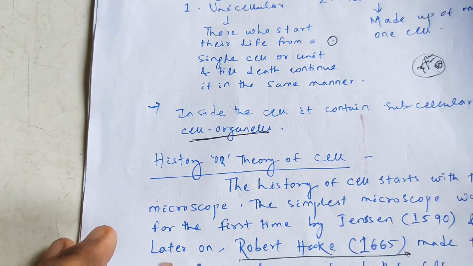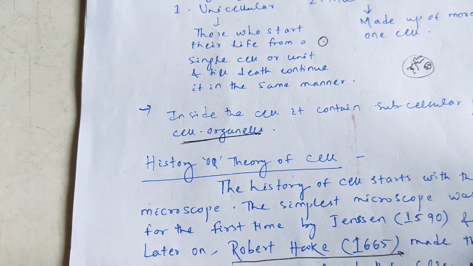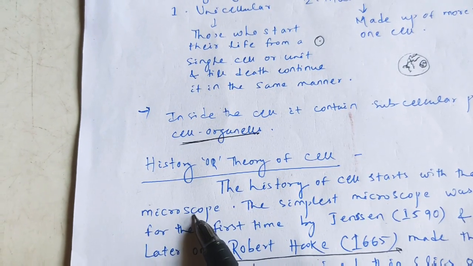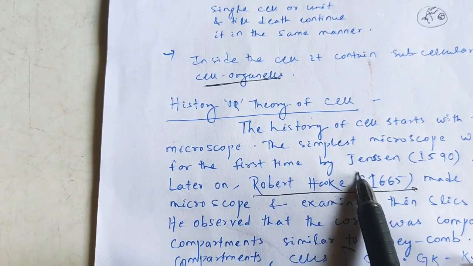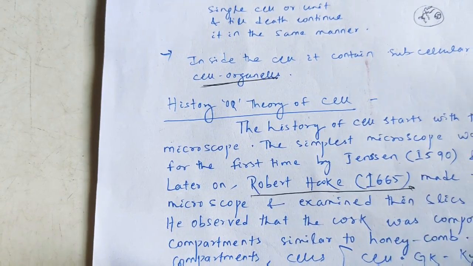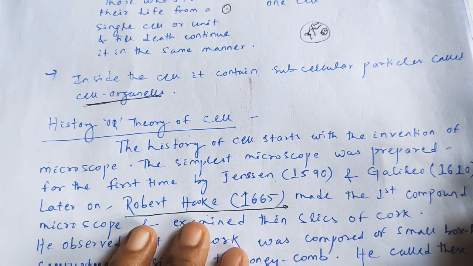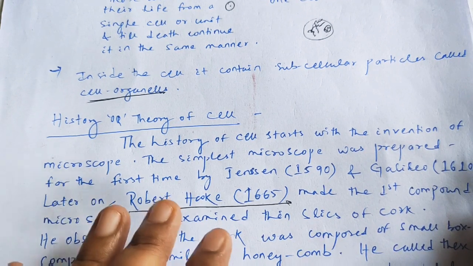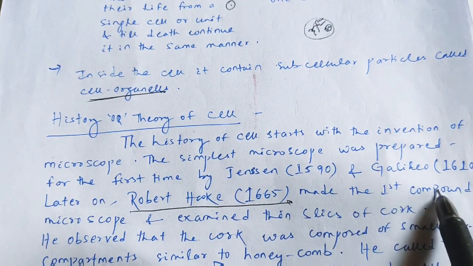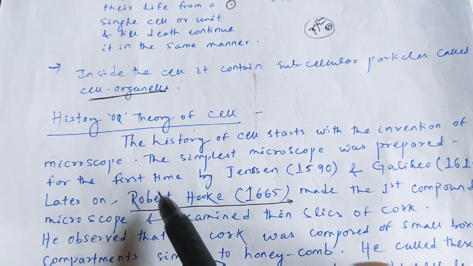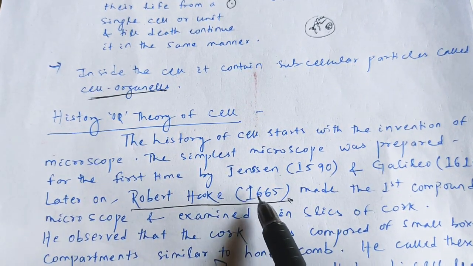Now next come to the history or theory of the cell. The history of the cell starts with the invention of the microscope. The simplest microscope was prepared for the first time by Janssen in 1590 and by Galileo in 1610. Later on, Robert Hooke. This is the most important, remember the scientist name. Robert Hooke in 1665 made the first compound microscope. So the first compound microscope was made by Robert Hooke in 1665.